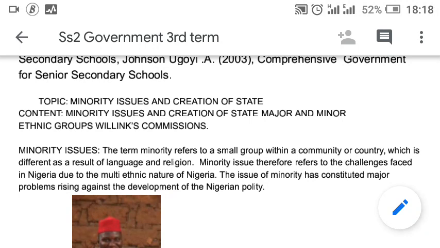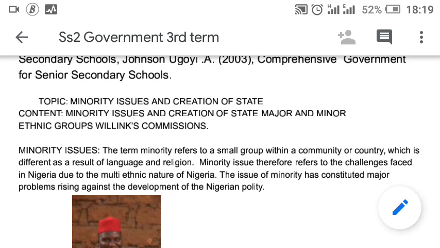I'm an educationist. Today we are going to learn government SS2 third term scheme of work. Please pay adequate attention.